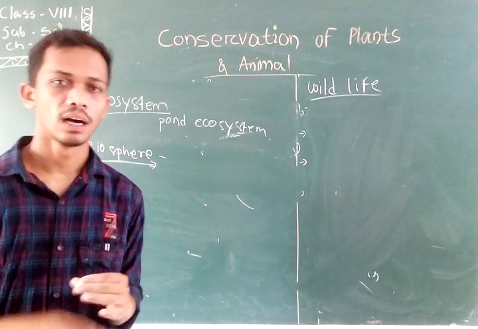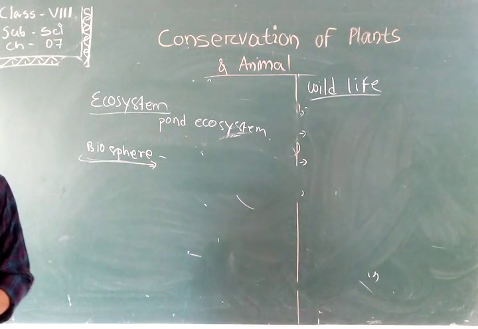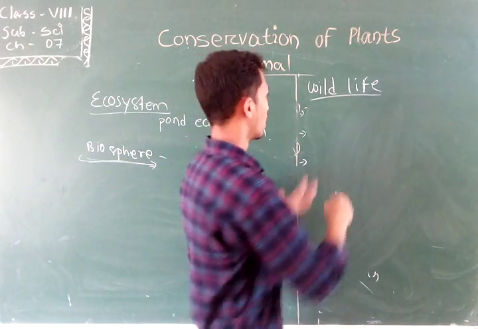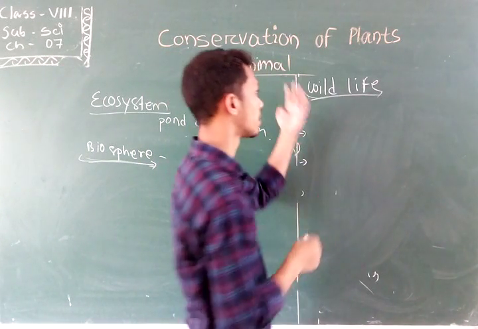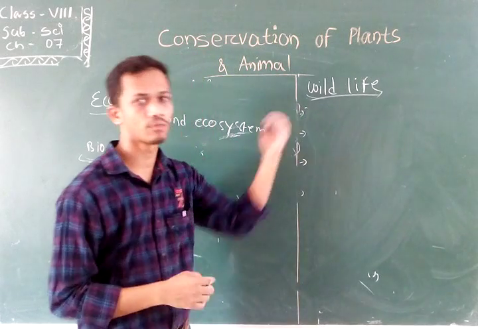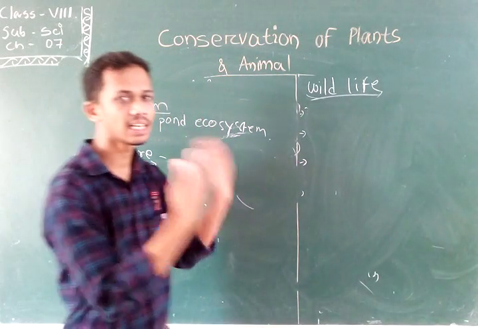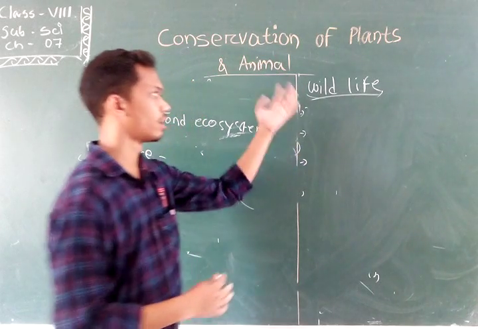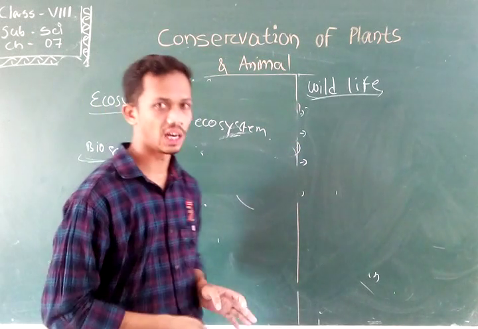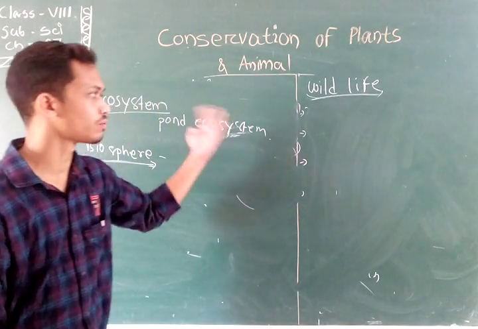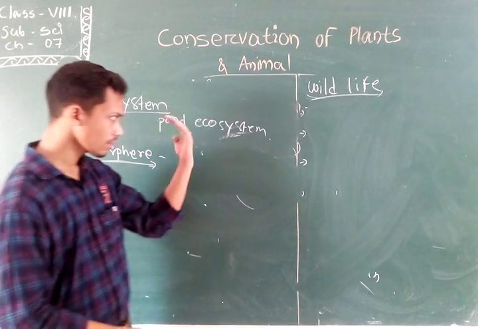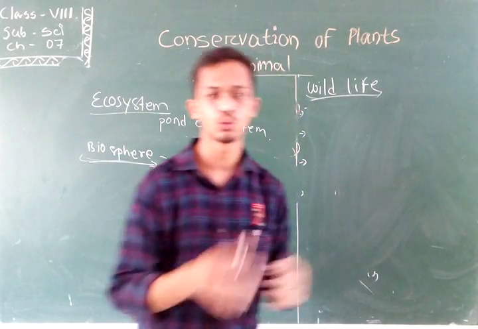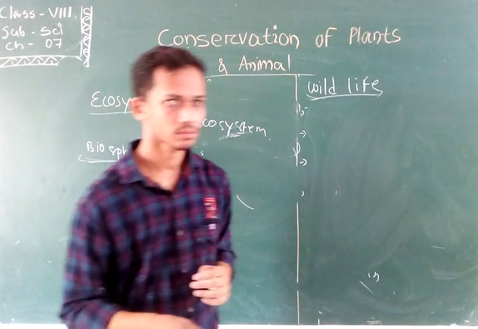Okay, so let's discuss the reasons for conserving wildlife. Do we have a need to conserve this wildlife? Is it necessary? We have to focus on the conservation of wildlife. Here, all the animals are linked in a food chain.